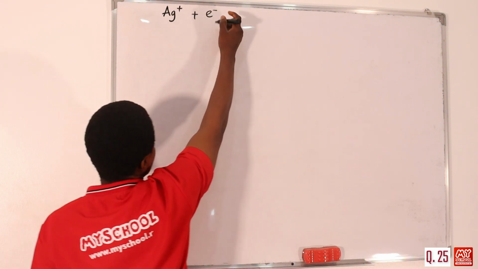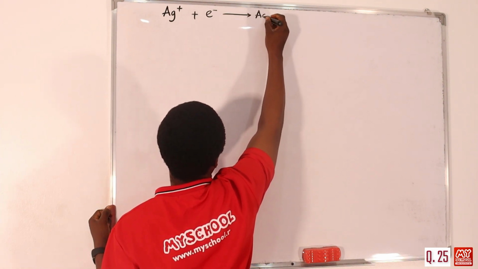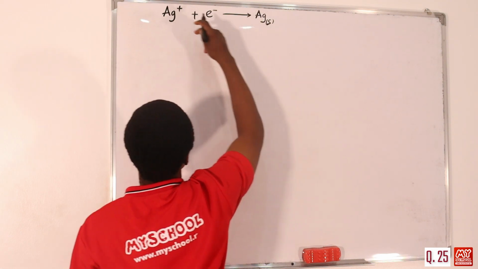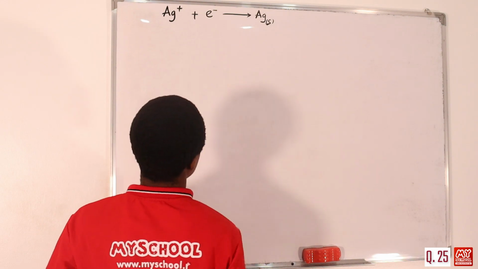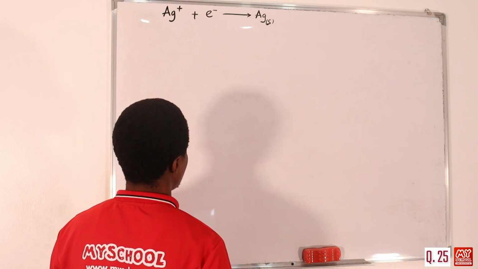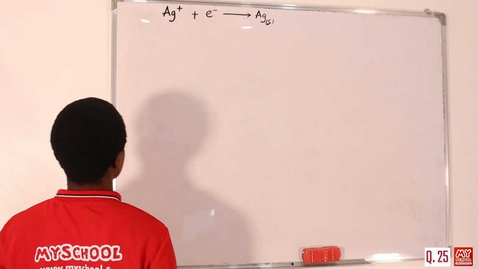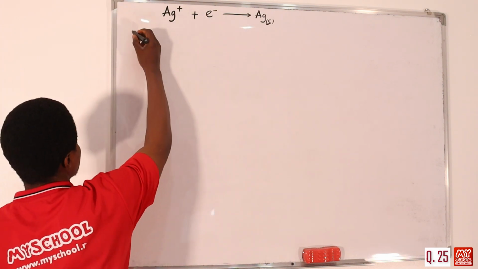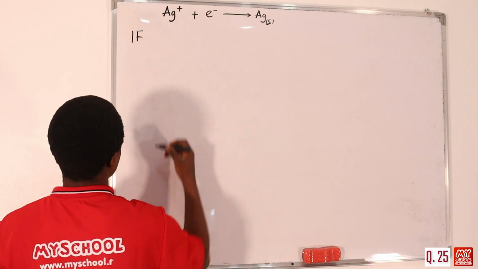So it will gain 1 electron to become what? Silver metal. This is your solid. So the silver ion gains an electron to become a silver solid or silver metal, which means we just have 1 electron that was gained. If 1 electron is gained, it means that 1 Faraday of electricity.